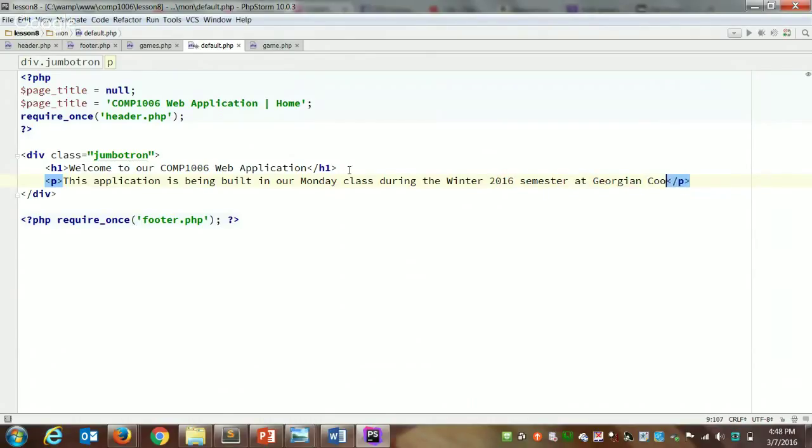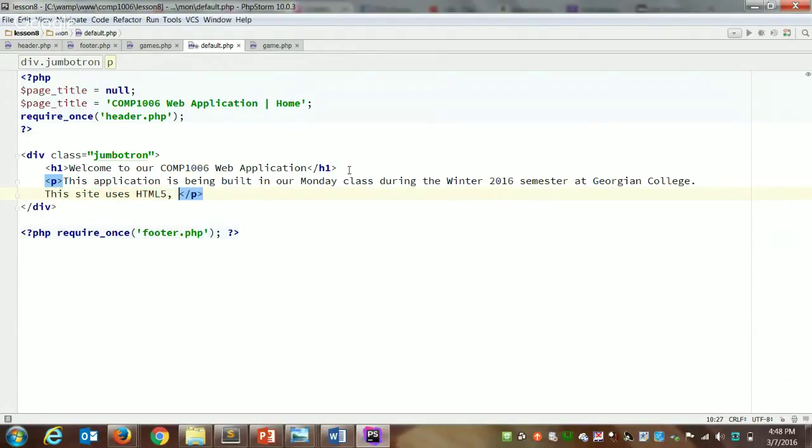You can put in anything you want here. I'm just kind of making this up as I go. But you can say whatever you want about your website. You might want to put in something useful. So if you're going for a job interview and you want to show this site, you have a little description of what we're doing here in class. You do not have to copy my text at all. So just some static HTML that describes our site.